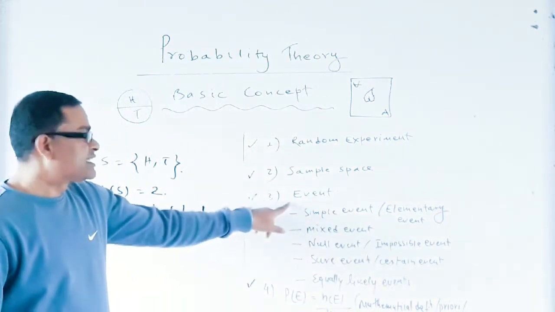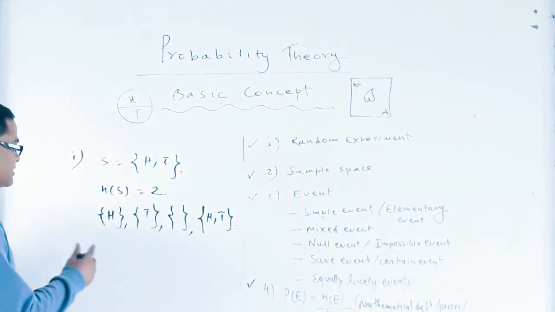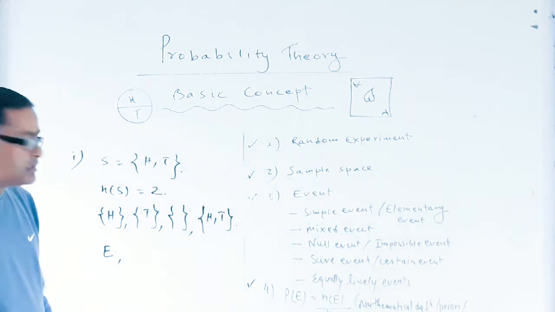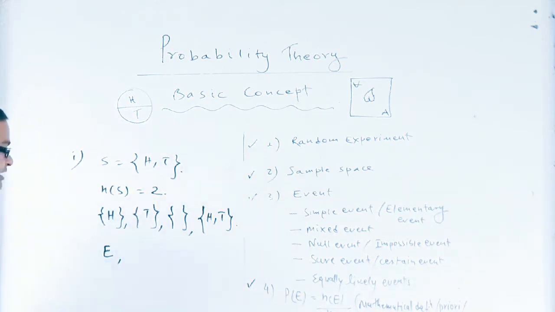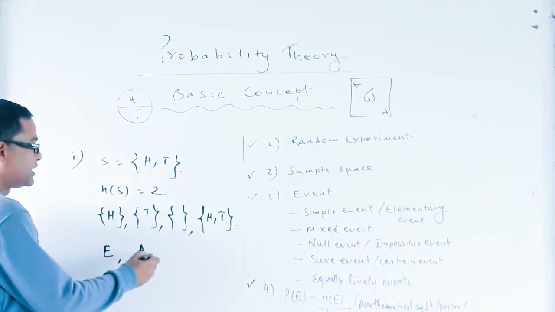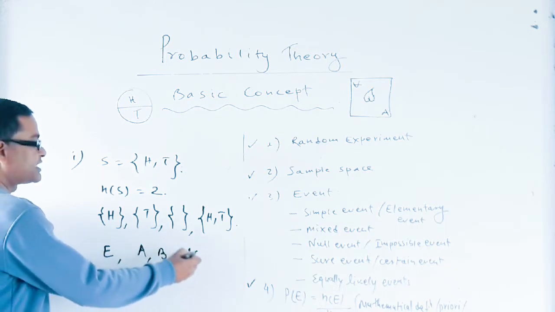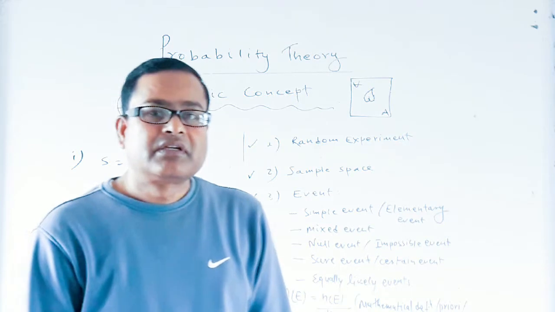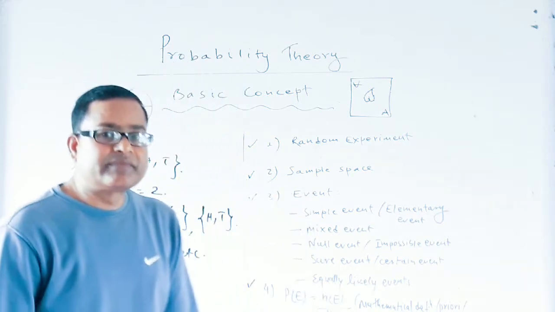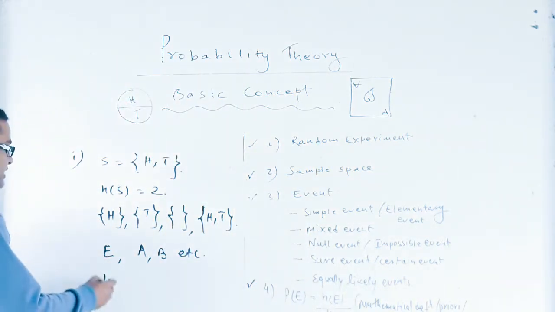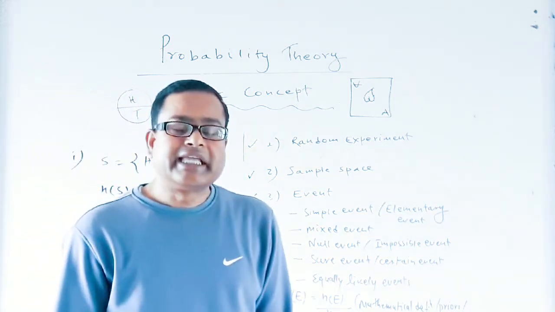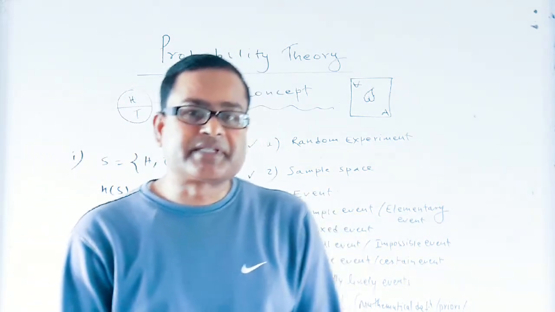Event is generally denoted by the letter E, or A, B, etc. And the number of elements of an event is denoted by n. So dear students, event is a subset of sample space.